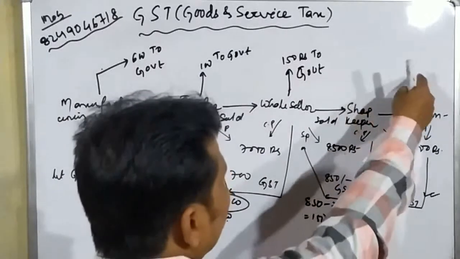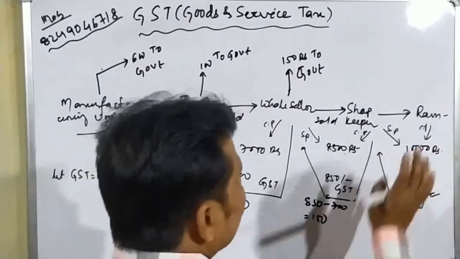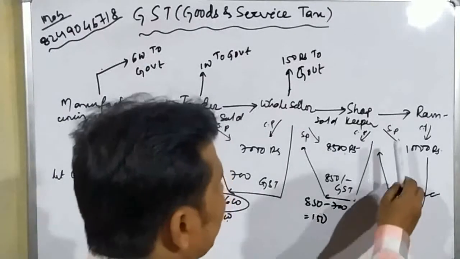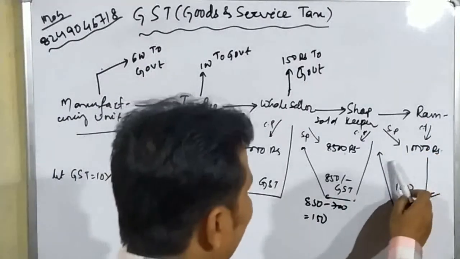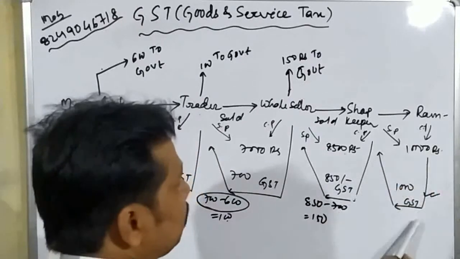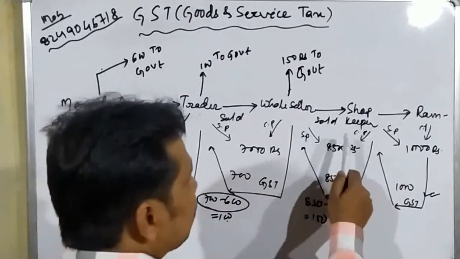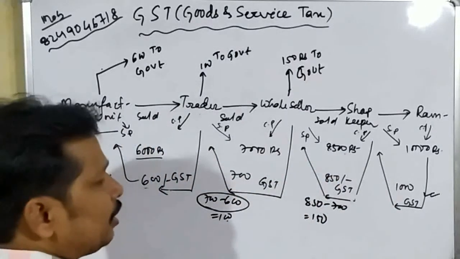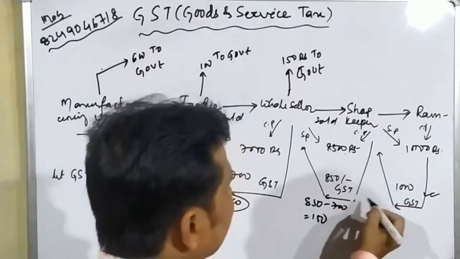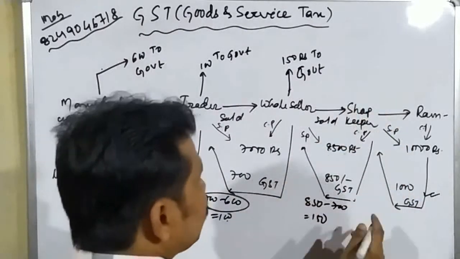When the shopkeeper sells that article to Ram, then Ram will be the final buyer. So Ram will pay the GST. As Ram has bought that mobile at 10,000 rupees, according to the selling price Ram will pay the GST. That amount is 1,000 rupees. But the shopkeeper has already paid 850 rupees as the GST. So he will take 850 from this 1000 rupees and the rest amount he will pay to the government.